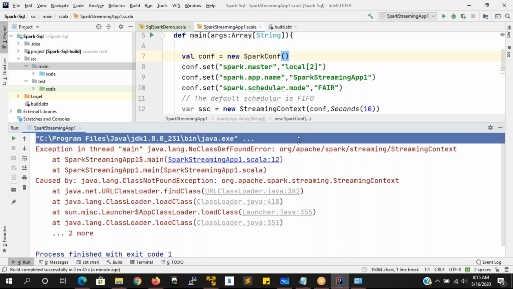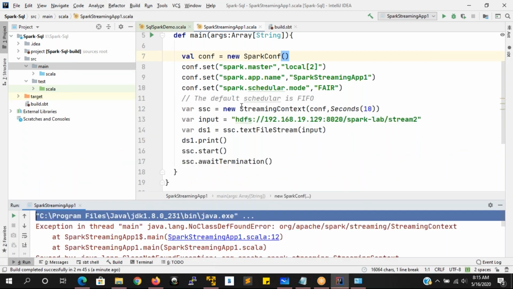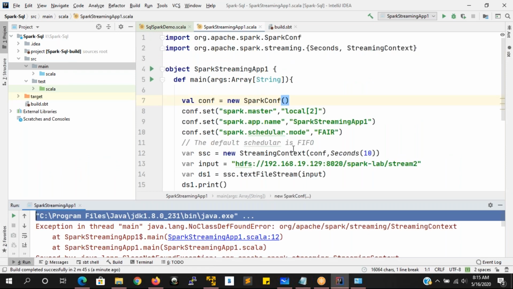Streaming context, what is that? org.apache.spark.streaming.StreamingContext. Yes, that is only we have imported, right?